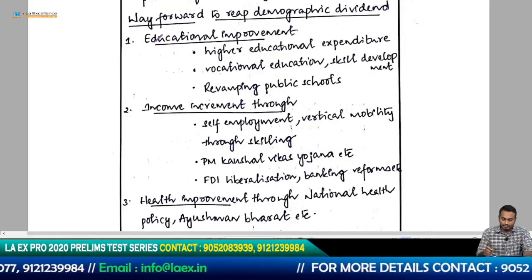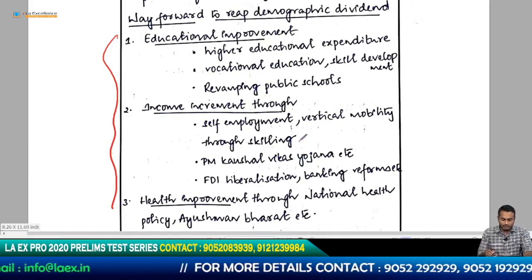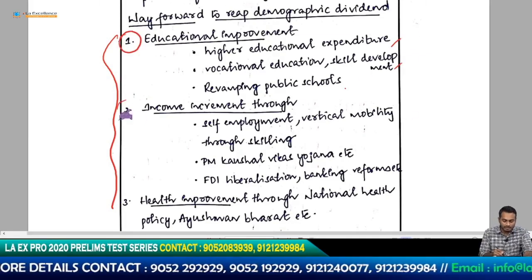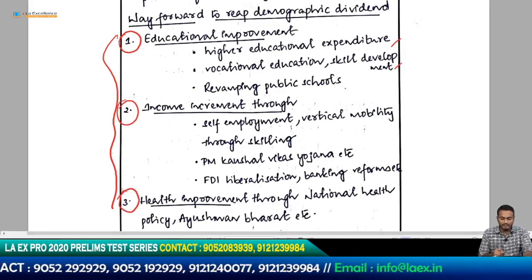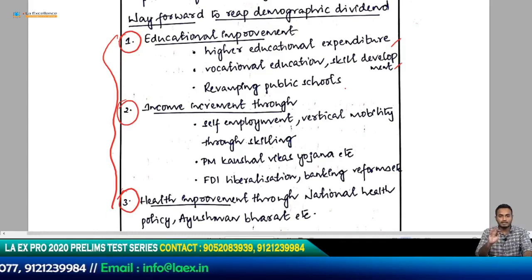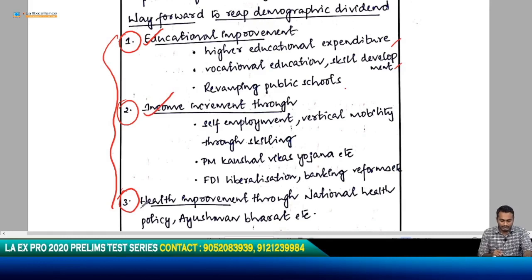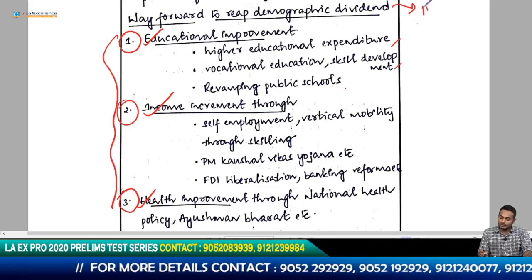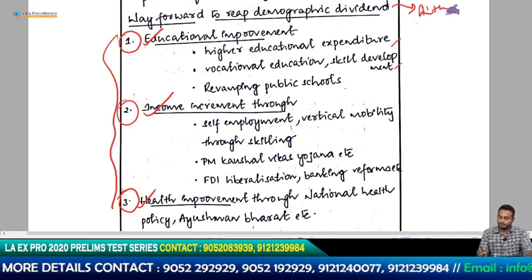So basically, prima facie, when I see these three solutions with several subparts, I immediately realize that he is handling this in terms of his human development index only. What it means is, what were the 3 criteria of the human development index? One was educational attainment, and then income, and the next thing we had was health. So he's smartly trying to discuss demographic dividend in the context of human development index, and I want you to notice that. Okay, he could have explicitly written in the context of human development index.